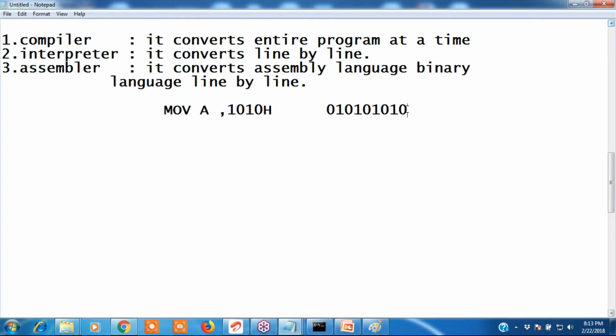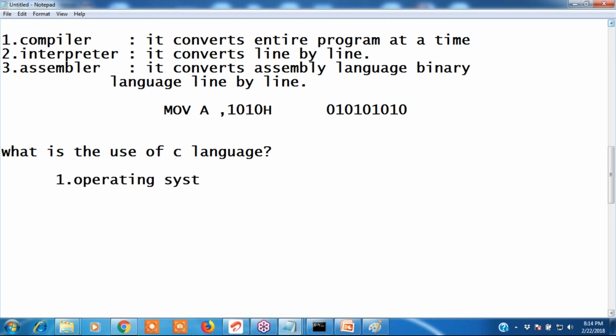Now next one: what is the use of C programming or C language? It helps in developing operating systems. Very good. We can develop operating systems, and embedded OS. We can develop basic graphical interfaces through C language. Graphics applications, nothing but the games.